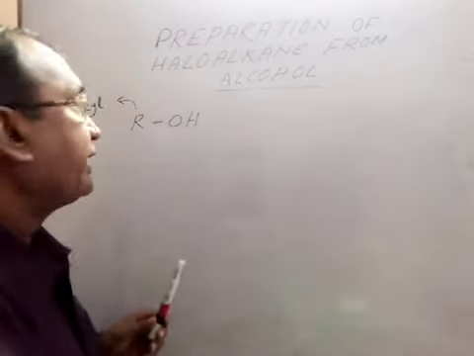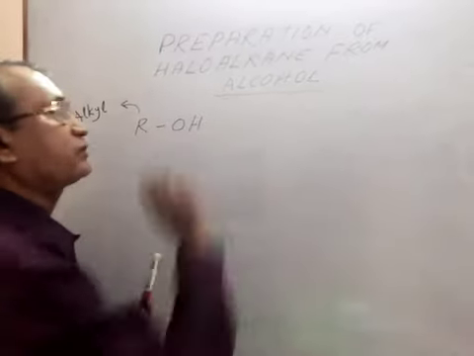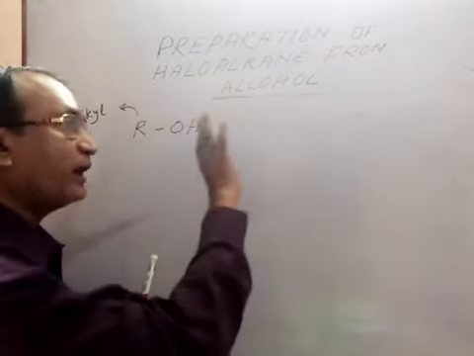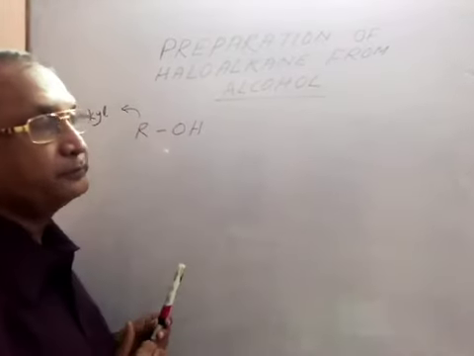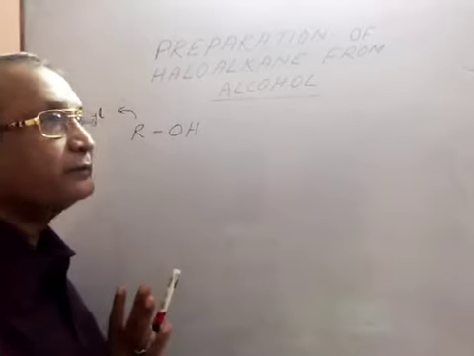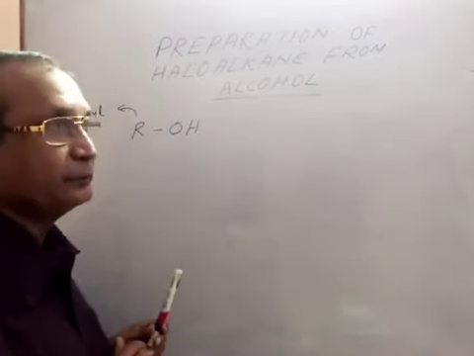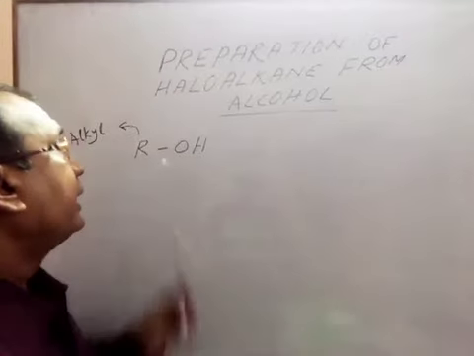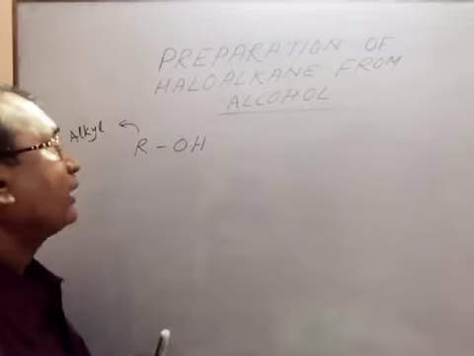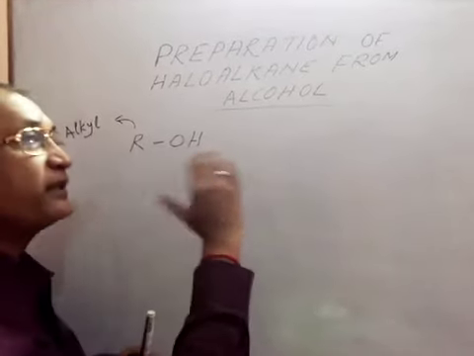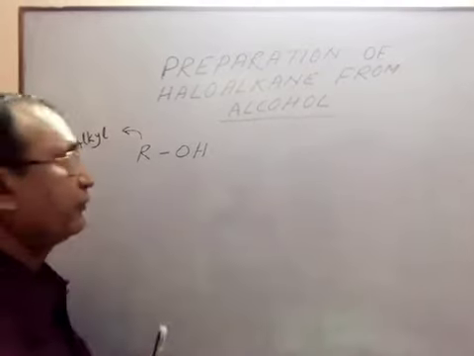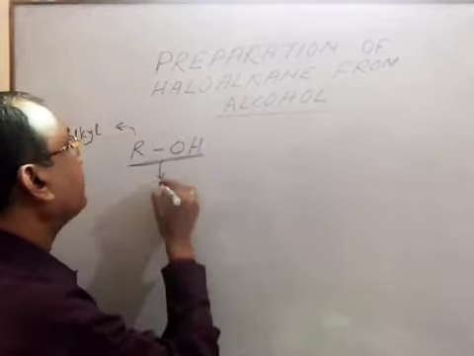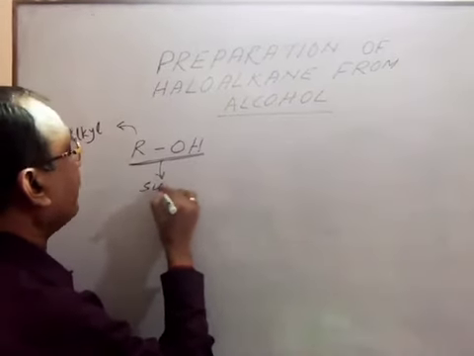Now, if we replace this hydroxyl and in respect of this hydroxyl one halogen can join, then what we will get? We will get haloalkane. If we consider any reagent, now what is reagent and what is substrate? Here, this ROH is our substrate.